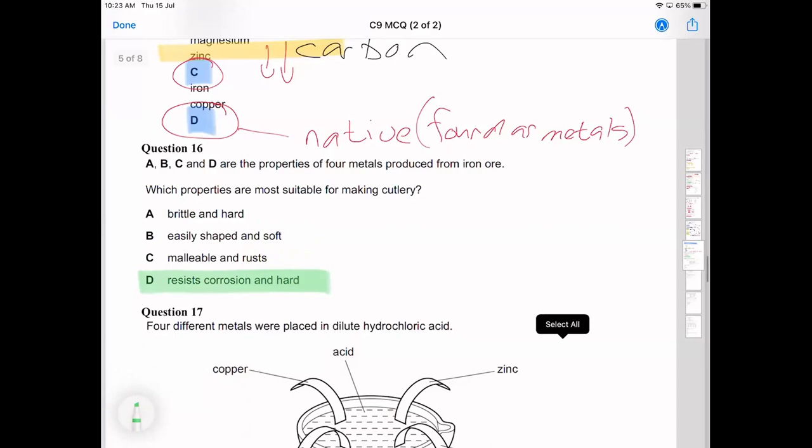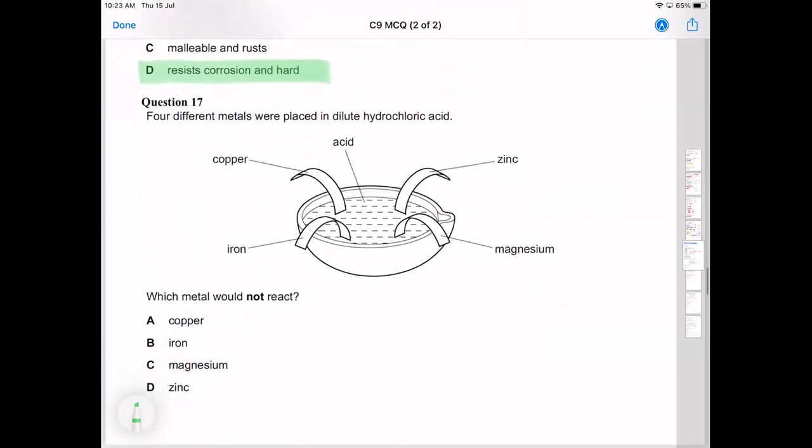Cool. Four different metals are placed in dilute hydrochloric acid. Which metal would not react? And it's copper. Also, copper is the only one that's below hydrogen on the reactivity series.